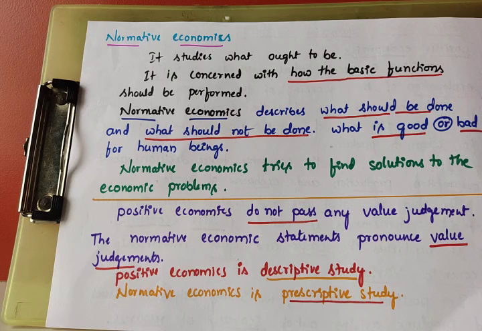It should be like this, you should do like this, should go this way. If you do like this, you will get this type of solution or problem. But positive economics cannot give any solutions or suggestions. Normative economics studies what ought to be.